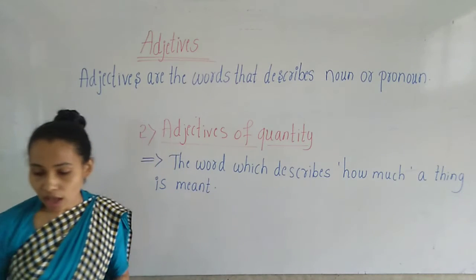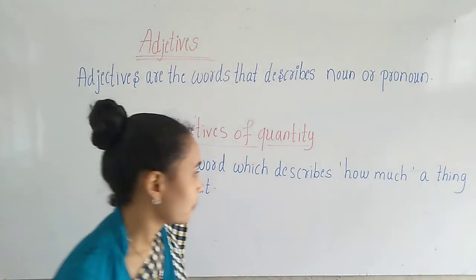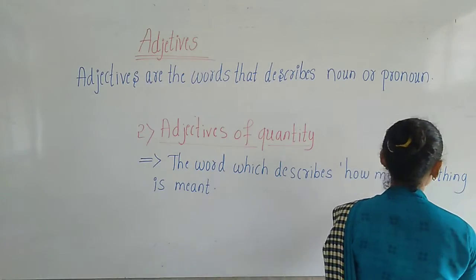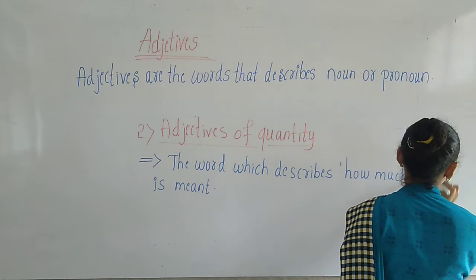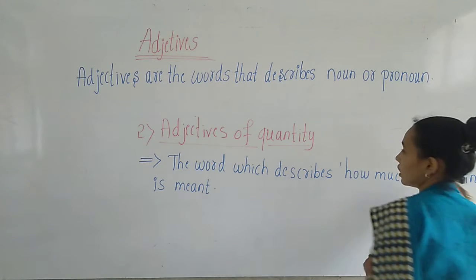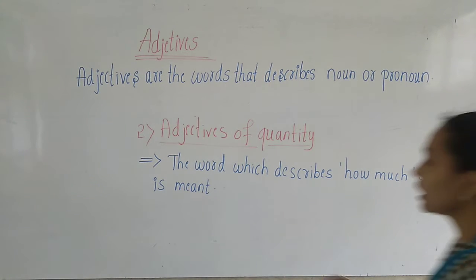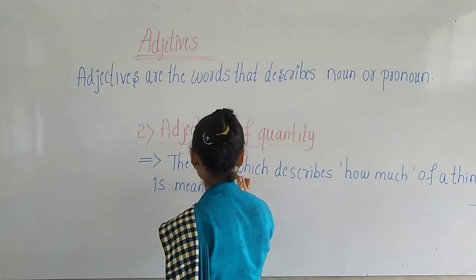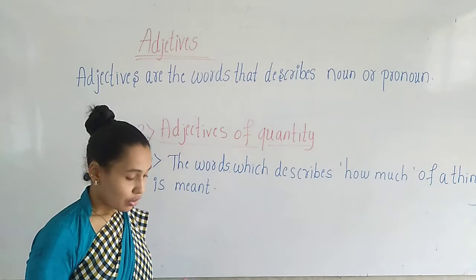Okay, children, how much of a thing is made? So here, adjectives of quantity says the words which describe how much of a thing is made. Okay, children, this is the definition of adjectives of quantity.